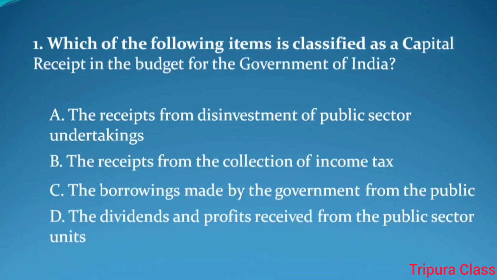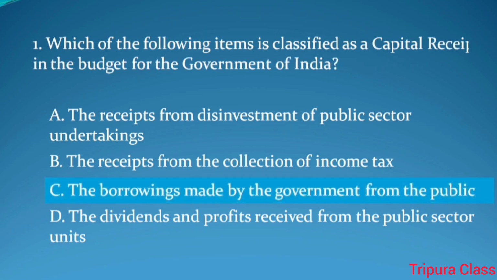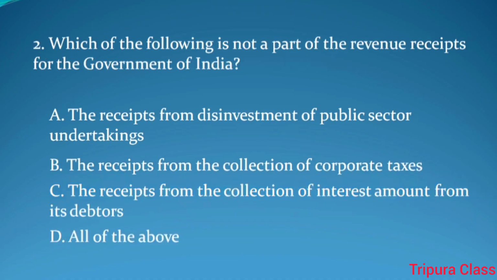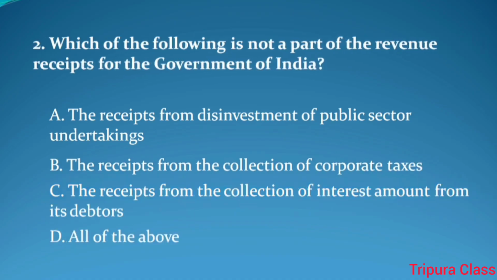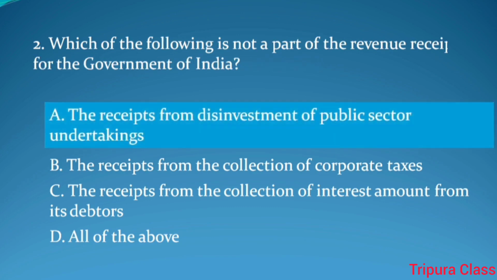Question number 1. Which of the following items is classified as a capital receipt in the budget for the Government of India? Answer. The borrowings made by the government from the public. Question number 2. Which of the following is not a part of the revenue receipts for the Government of India? Answer. The receipts from disinvestment of public sector undertakings.